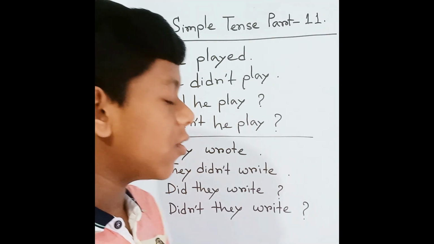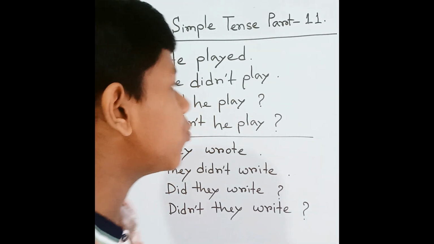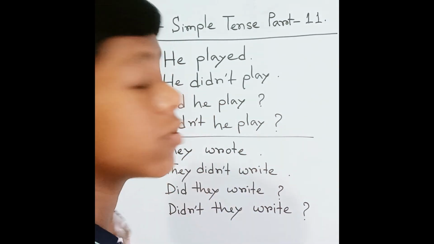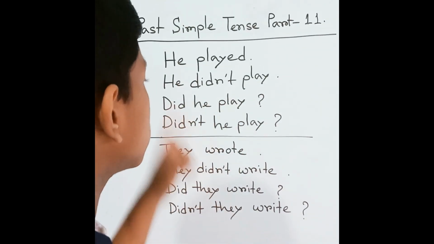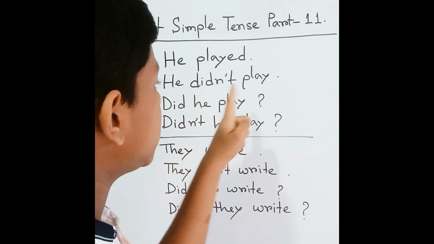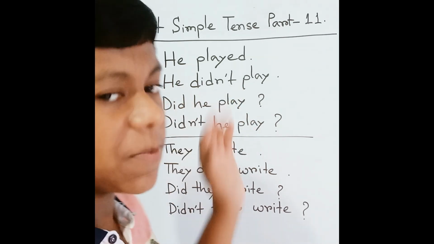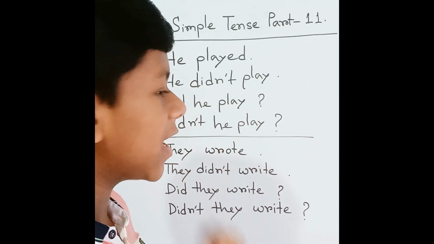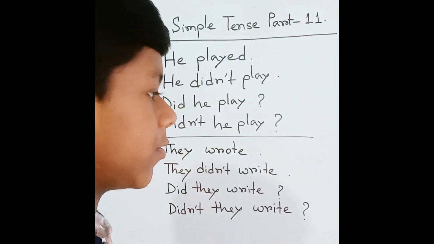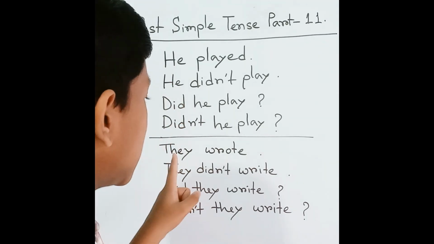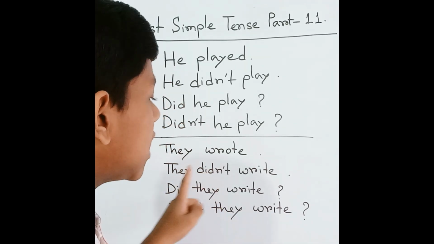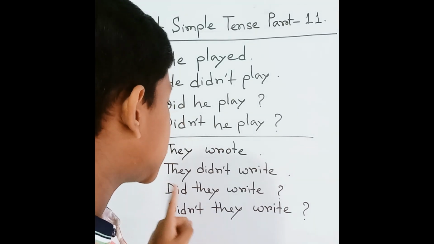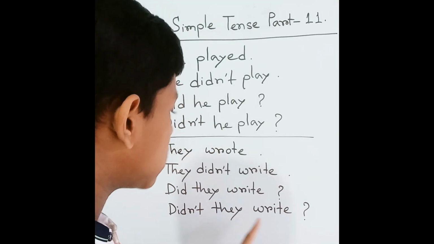Same with the irregular verb. So we can repeat that. By this we can understand. So he played, he didn't play. Did he play? Didn't he play? Now repeat this with me. They wrote. They didn't write. Did they write? Didn't they write?